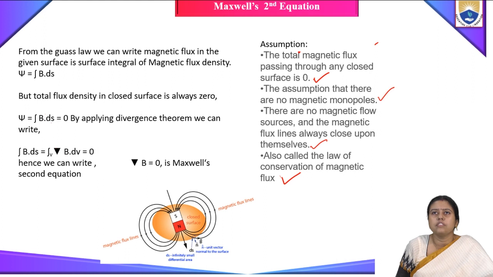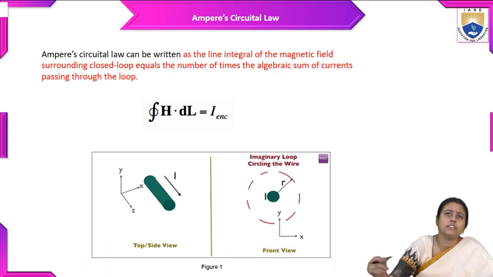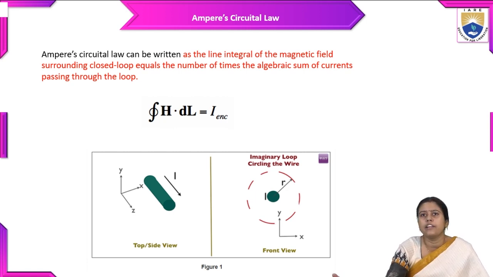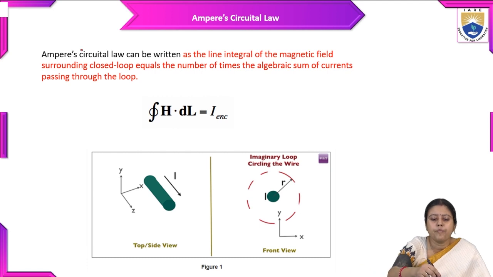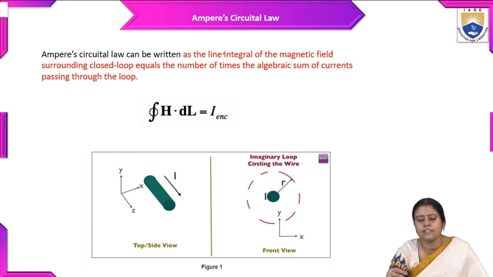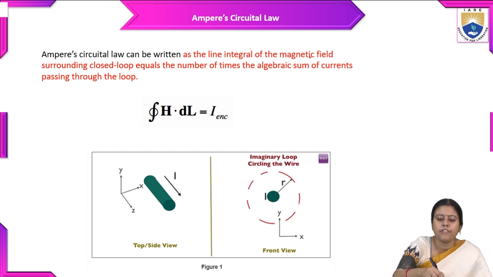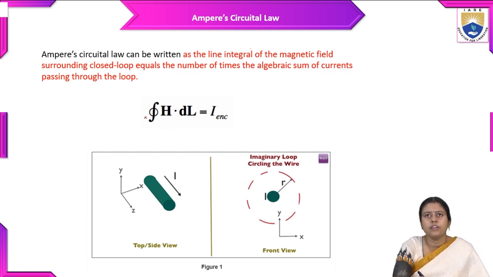Let's move to Maxwell's third equation. Before Maxwell's third equation, actually Maxwell's fourth equation and third equation, someone says the third equation is from Ampere's circuital law, someone says Faraday's law. So we are taking the third equation as the modified Ampere's circuital law. So what is it telling? Ampere's circuital law can be written as the line integral of the magnetic field around a closed loop equals the algebraic sum of currents passing through the loop. So the integration of H dot dl is equal to I enclosed.